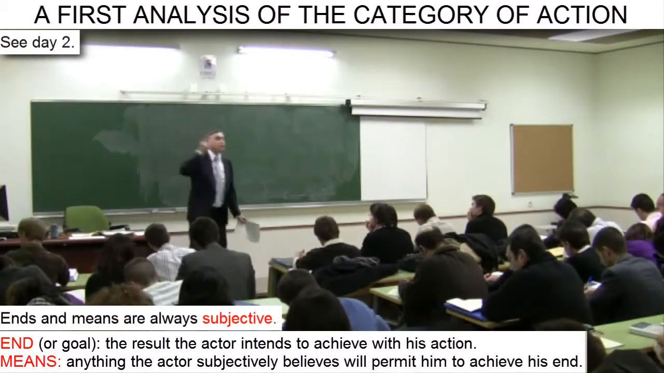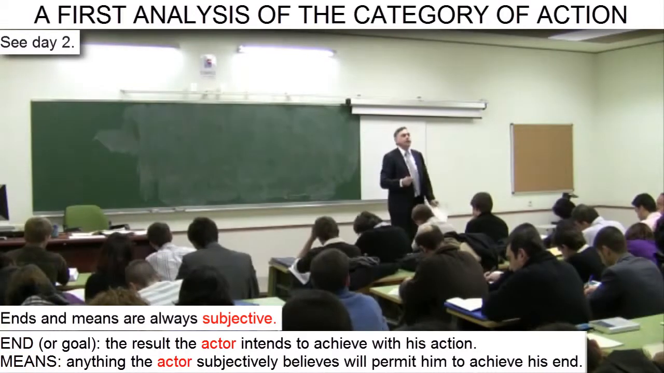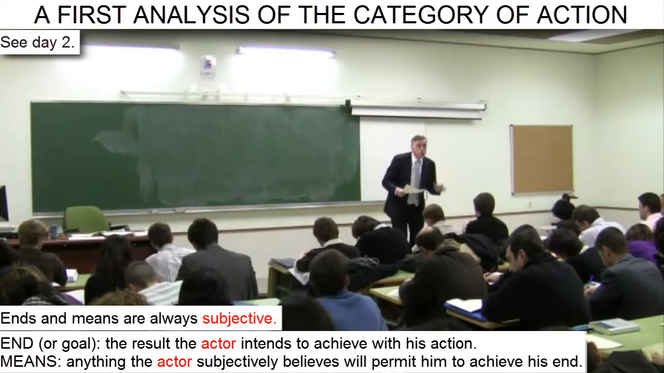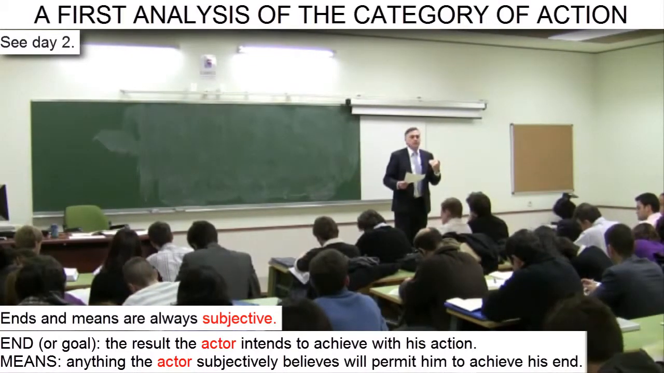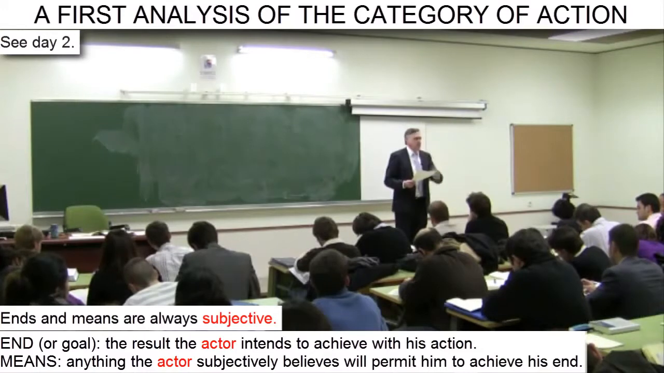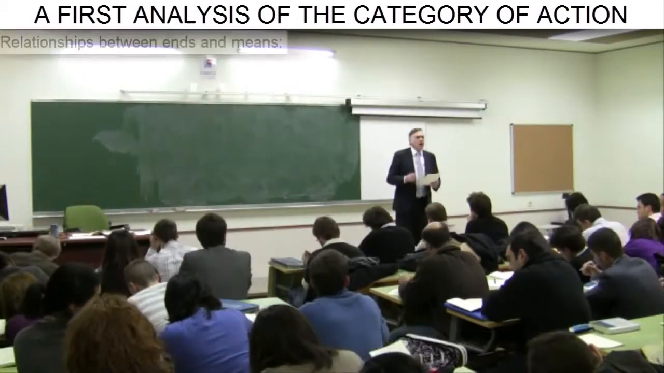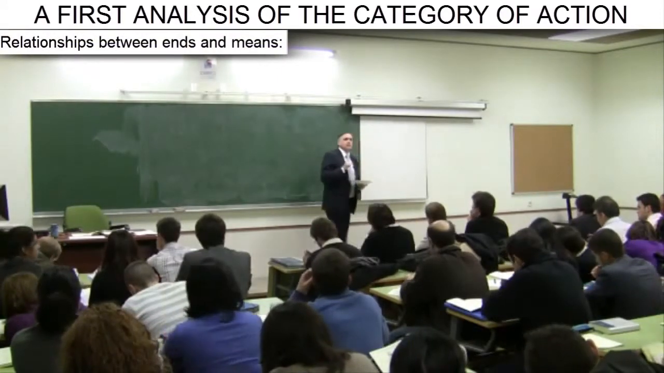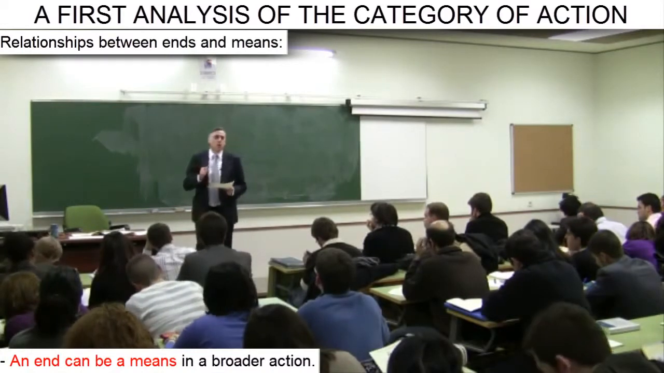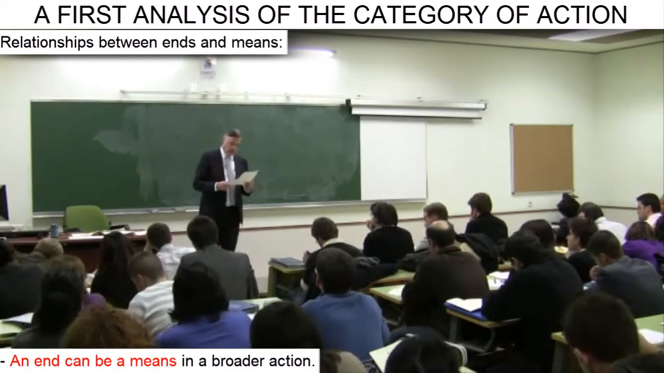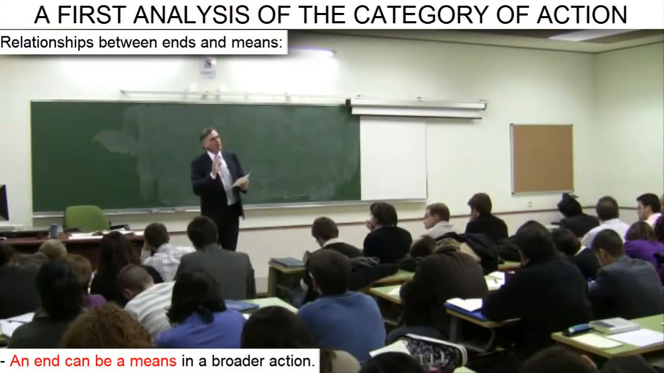In what sense? In the sense that the subject involved in the action is the one who discovers the end worthwhile to her and seeks out the means she subjectively believes, that is, from her own particular viewpoint, will be necessary to accomplish her objective. Now, let's delve into this a bit more. The end, which is what we intend to achieve with our action, can in turn be a means in the context of a more general or broader action. What we're going to do now is look at the relationships between ends and means.